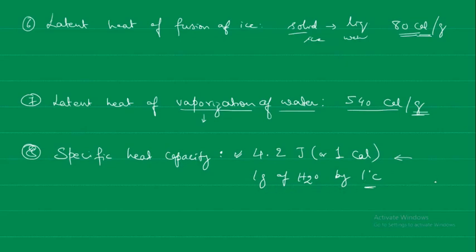Now if you compare that with hot weather, the air is very warm, so the water is going to absorb that heat and therefore the air is getting cooled down. Due to the high specific heat capacity, the presence of a large amount of water is able to modify the climate of the nearby land area.